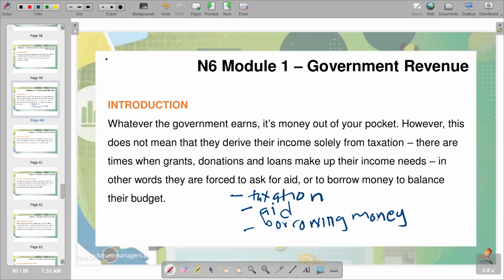Remember, we also need to try to understand the purposes of this revenue. What does the government use this revenue for? There are many uses that can be made of the revenue that will be collected. We can talk about government expenditure. The revenue will be used for government expenditure through the payment of salaries for the public servants.